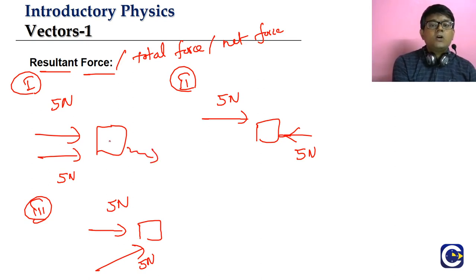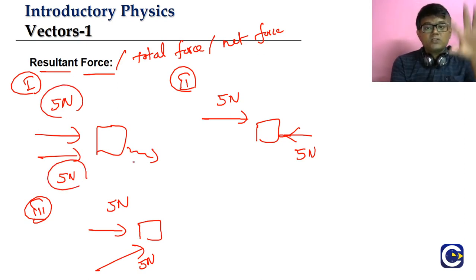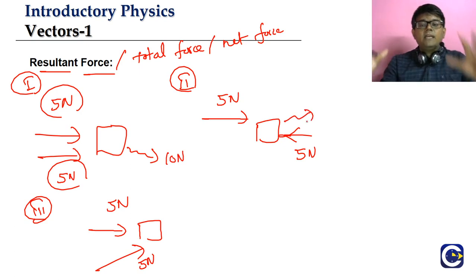Even in our 10th standard level, you will study what the total force acting on the object will be. We will study more about this as we go into the vector discussion, but based on our 9th standard knowledge, if 5 Newton force and 5 Newton force are in the same direction, what will be the total force? 10 Newton. Okay? In this particular case, if you apply equal force in the opposite direction, what will happen?